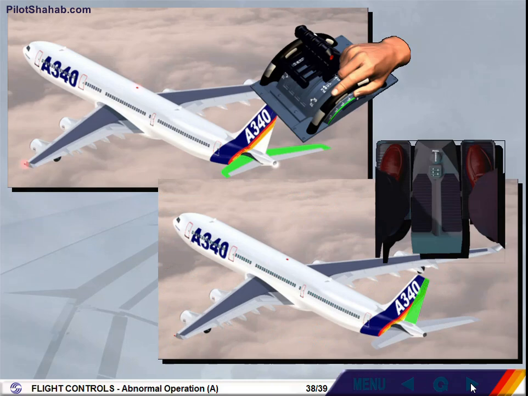Provided the appropriate hydraulic systems are available, mechanical control of the THS is always available via the pitch trim wheels. For the rudder, mechanical control via the rudder pedals is always available, even in case of complete computer failure. This is called the mechanical backup.